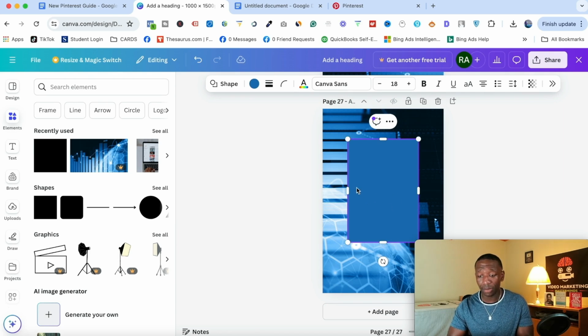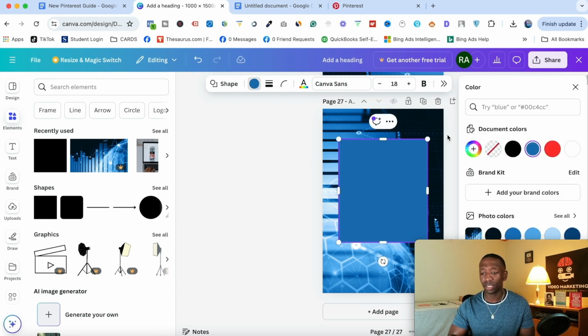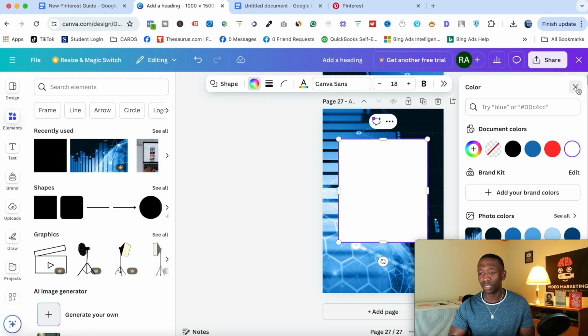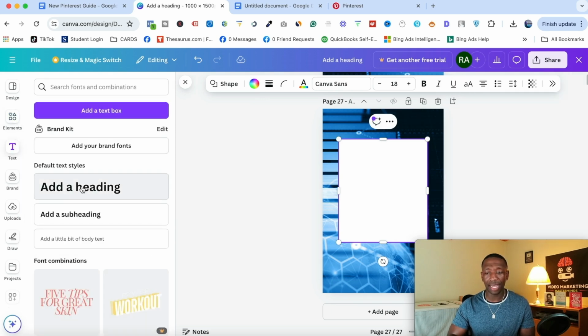And then I'll hold option since I'm on Mac. I'll move this equally like that. And then I'll go ahead and change the color to white. We're going to try to build what I just had. All right, and then from here, I'll go to text. I'll go ahead and add a heading.